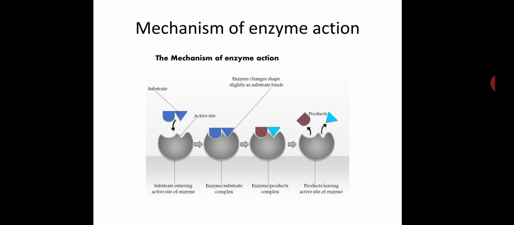Now, mechanism of enzyme action. Action of enzyme on substrate is described as lock and key mechanism. Accordingly, the enzyme has active sites on its surface. A substrate molecule can attach to this active site only if it has the right size and shape. Once in the active site, the substrate is held in the correct orientation to react and form the product of reaction. The product leaves the active site and the enzyme is then ready to act as a catalyst again.